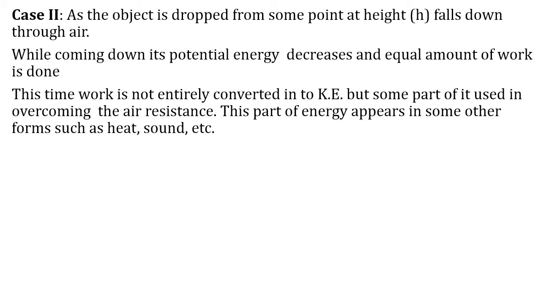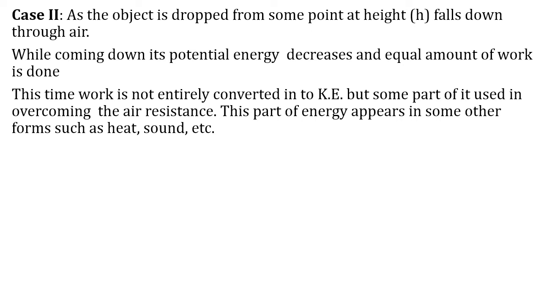While coming down, this work done is not entirely converted into kinetic energy, but some part of the change in potential energy is used in overcoming the air resistance, and this part appears in other forms such as heat, sound, etc.